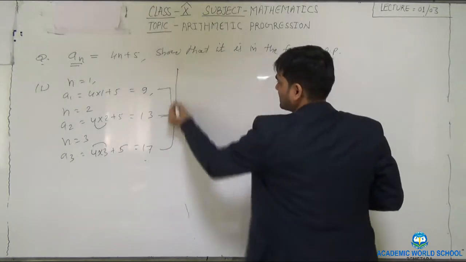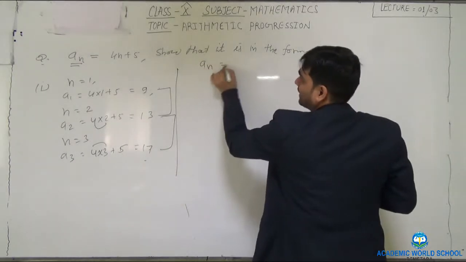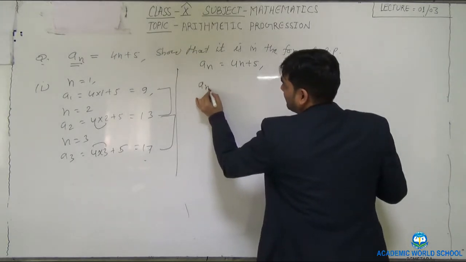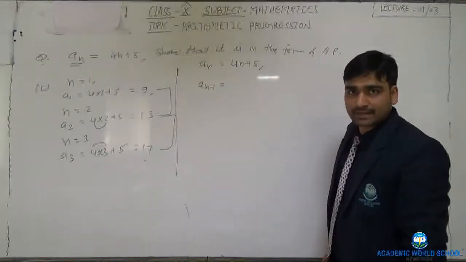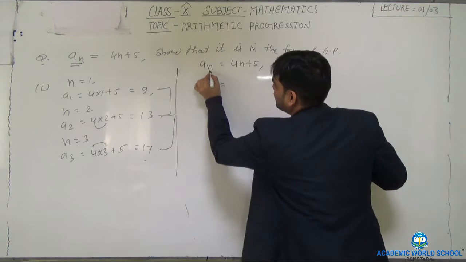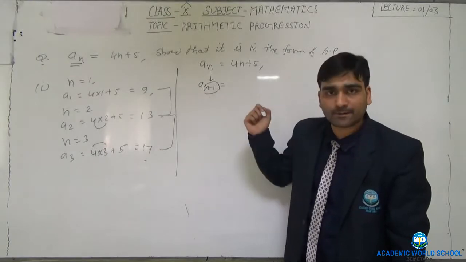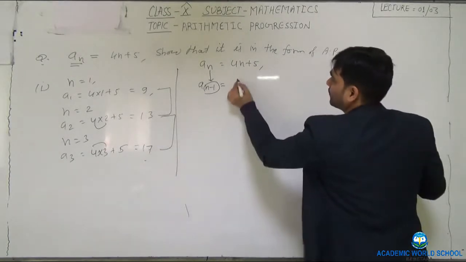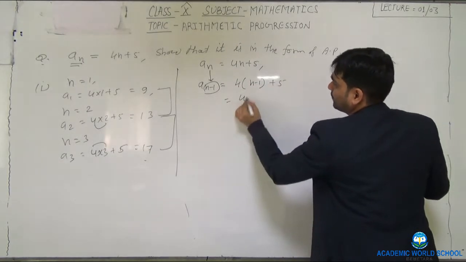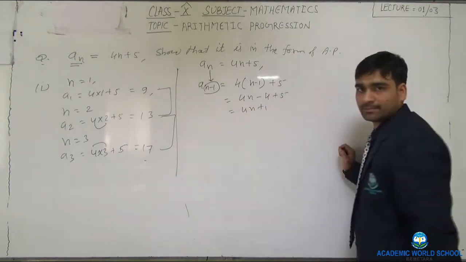Okay. One more method to find out whether this is in the form of AP. See, An is given as 4n plus 5. Find An minus 1. How will you find An minus 1? Every n you have to replace by n minus 1. So here 4 times n minus 1, plus 5. Simplify: 4n minus 4 plus 5, that means 4n plus 1 will be left.